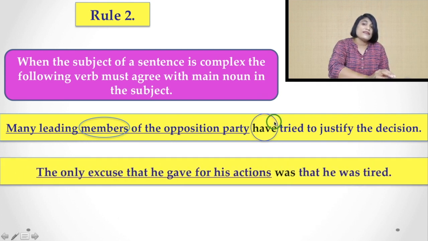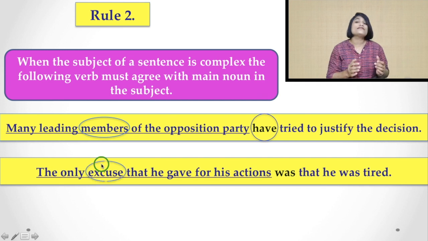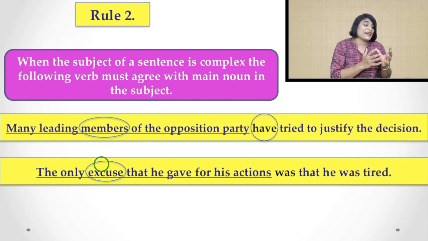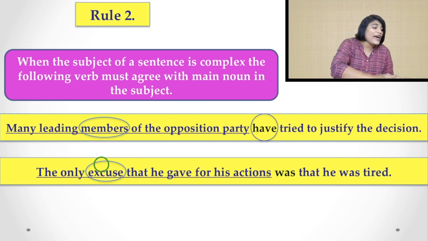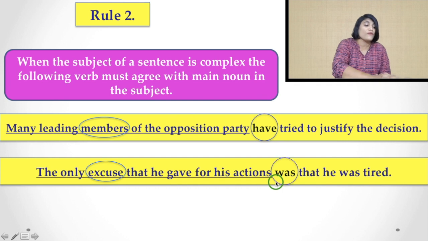And here is another example for you. The only excuse that he gave for his actions was that he was tired. Here you find the only excuse. What is the head noun of this subject, of this phrase? That is, the subject is excuse. This is the head noun, and as it is singular in number, you have to choose the verb was, that is also singular in number.